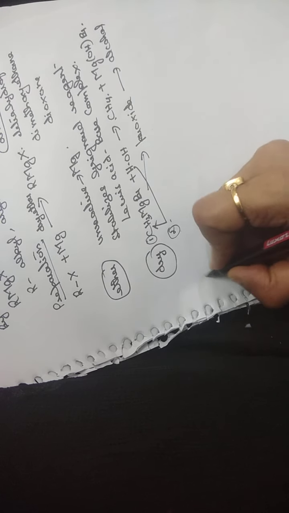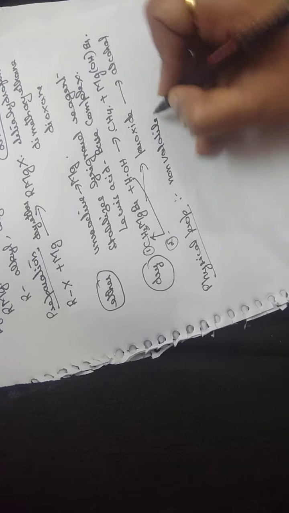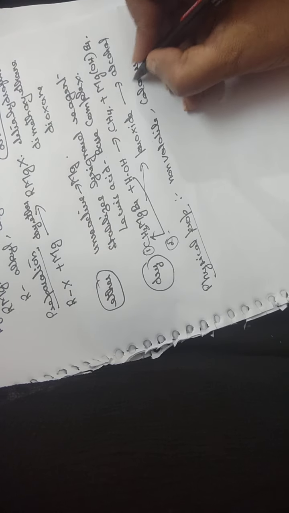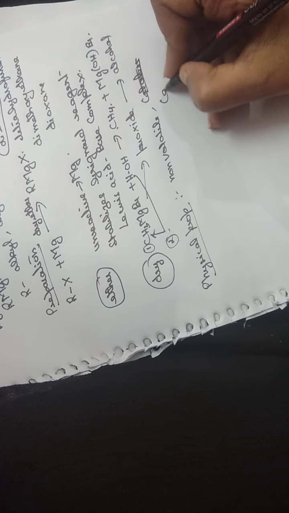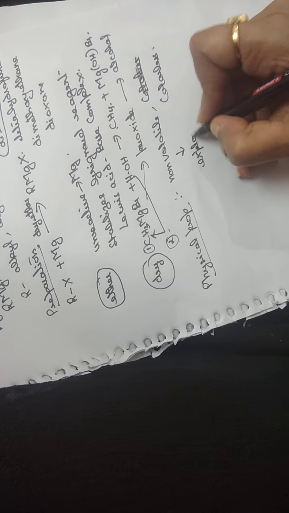Now if we see the physical properties of Grignard's reagent, it is non-volatile, it is colorless, and it is explosive in nature. Because it is explosive in nature, Grignard's reagent is always kept in a solvent, and ether is the best solvent. So these are some of the physical properties.